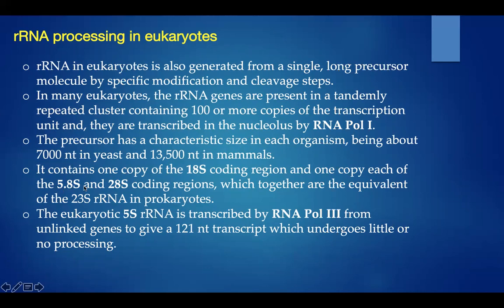The 5.8S and 28S coding regions are equivalent to 23S rRNA in prokaryotes. The eukaryotic 5S rRNA is transcribed by RNA polymerase III from unlinked genes to give a 121 nucleotide transcript which undergoes little or no processing. So this 5S rRNA is transcribed by RNA polymerase III and may or may not undergo any processing before the translation step.